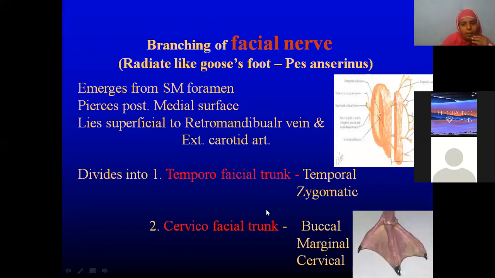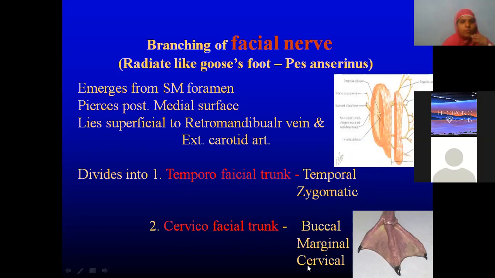Now see here, this branching of the facial nerve inside the parotid gland looks like a goose foot. That means the terminal branches are coming like this. Just now I have shown you like this. Suppose this is the facial nerve, it divides into two trunks. The upper trunk is the temporofacial trunk, which further divides into temporal and zygomatic. The lower trunk is called the cervicofacial trunk, which further divides into buccal, marginal mandibular and cervical.